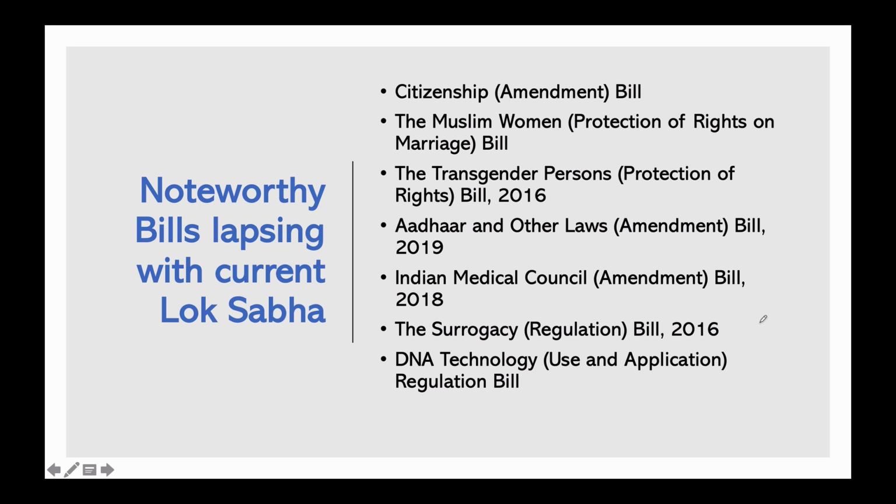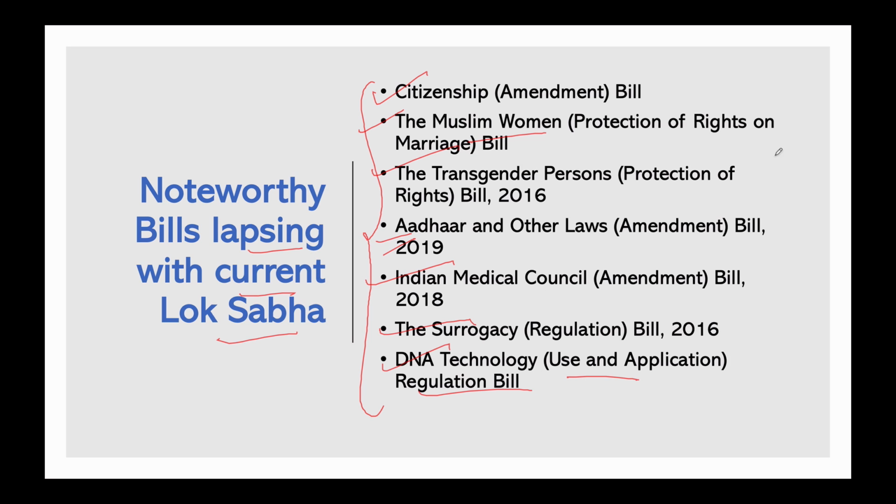So here are certain noteworthy bills that have lapsed in the current Lok Sabha, and I have made videos on almost all of them. I don't think I have made one on Aadhaar, but the rest 6 I have made. You can watch the separate videos. What is the Citizenship Amendment Bill? This is the Triple Talaq, Muslim Women Protection of Rights on Marriage Bill, Transgender Persons Bill, Indian Medical Council Amendment Bill, Surrogacy Regulation Bill, DNA Technology Use and Application Regulation Bill.